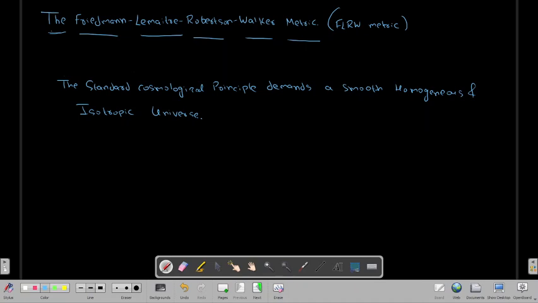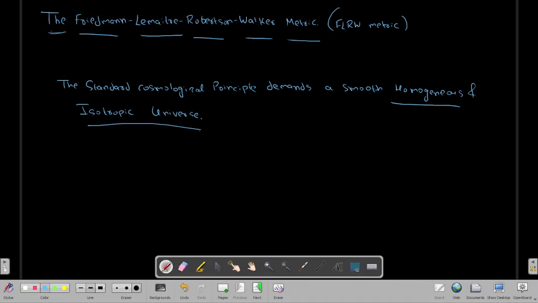Now when we are dealing with such a universe, and we want to understand the dynamics of the universe, what we need are equations of motion for that system. Here our system is homogeneous and isotropic, and it is a very large system. We want the equations of motion to satisfy this standard cosmological principle.